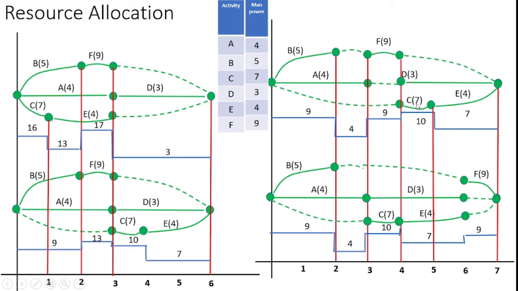Here I can add both the things with each other. 7 plus 3 is equal to 10. Likewise, after completing the C activity, I can start E activity, but the D activity continues. So that 4 plus 3 is equal to 7 I got with 5 to 7. Here I can complete all the activities within 10 manpower, but I can reallocate. I can examine whether I can reduce or not.